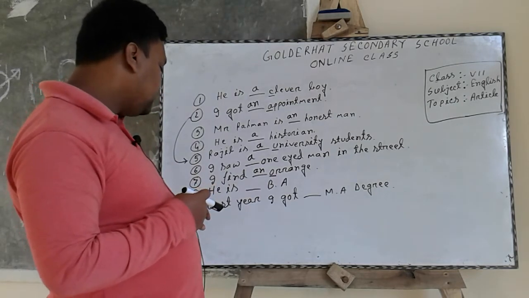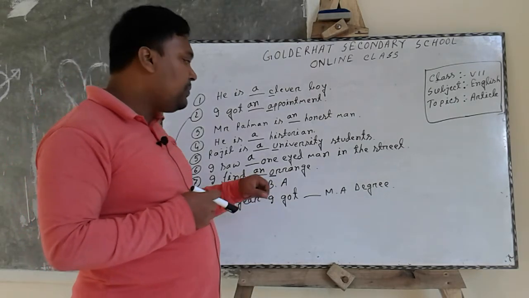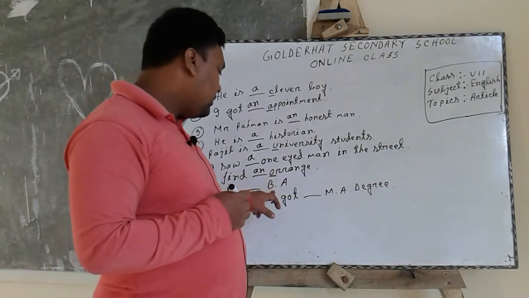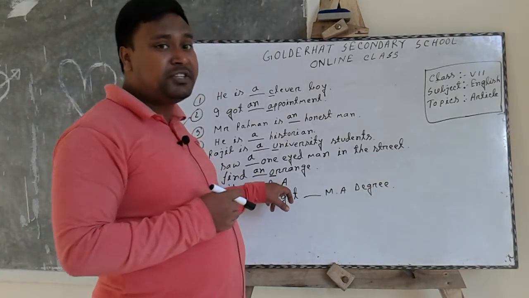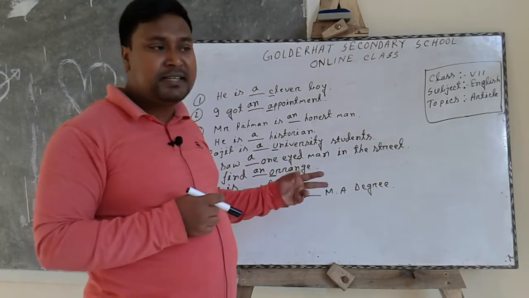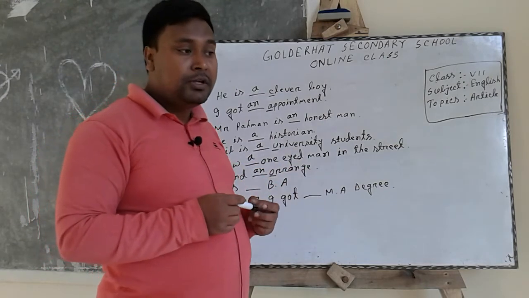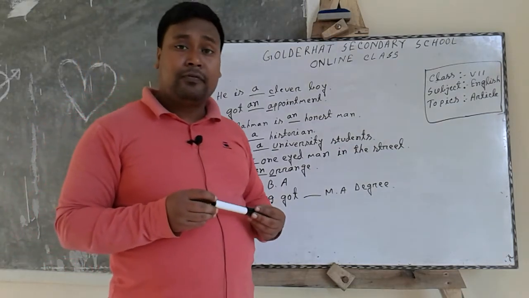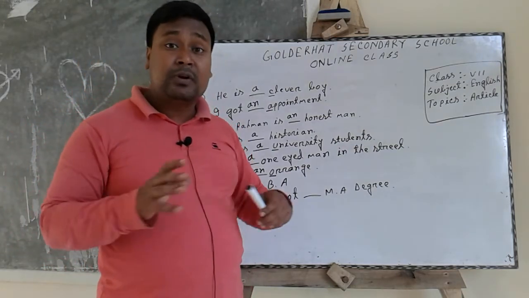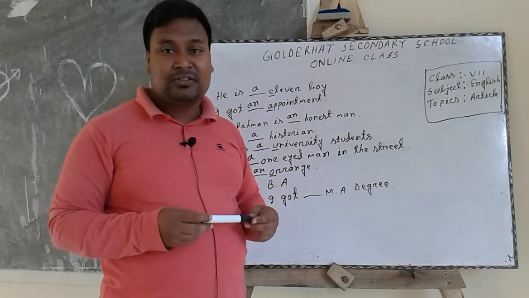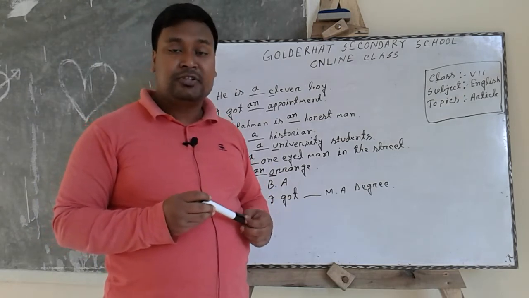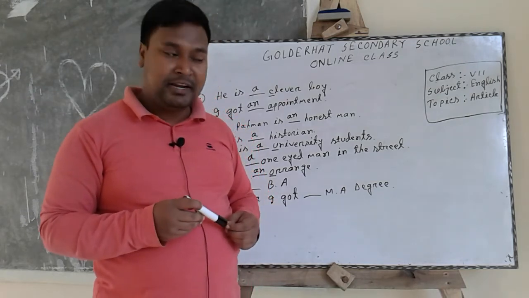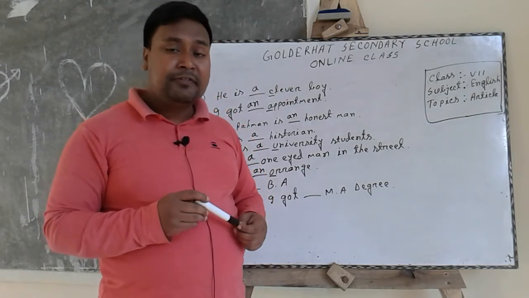Next, number 8, he is dash BA. Here, BA, that means Bachelor of Arts, is an abbreviation. If the first letter of an abbreviation is pronounced like consonant, we have to write a before that abbreviation.